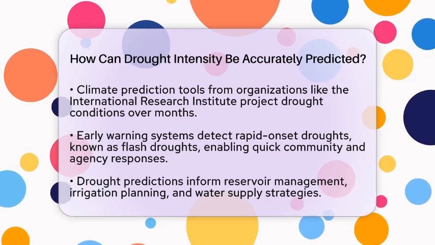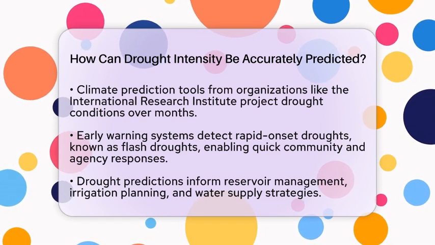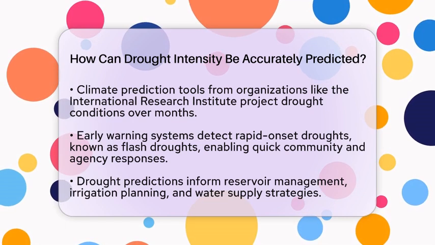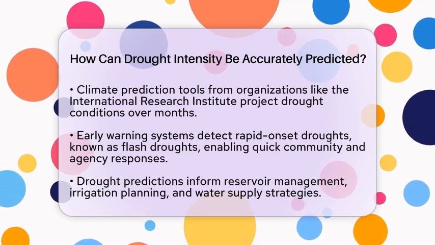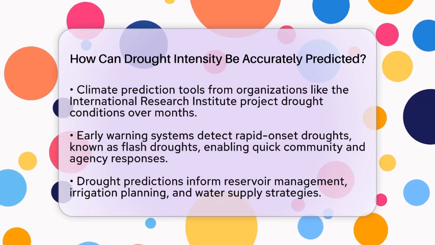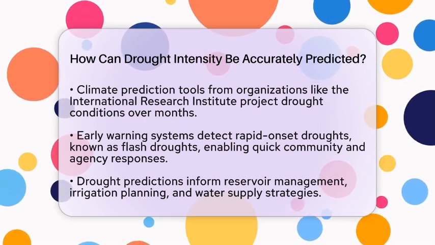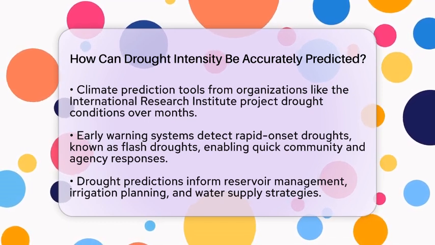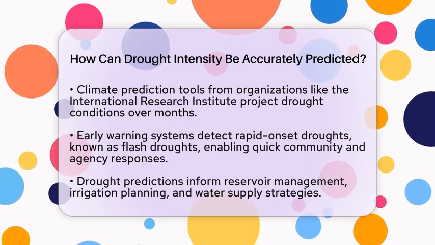Climate prediction tools, such as those from the International Research Institute, provide forecasts of drought indices over periods like 3, 6, 9, or 12 months. These help water managers plan ahead for possible drought conditions. Early warning systems use special indices to detect rapid onset droughts, sometimes called flash droughts, which can develop in just a few weeks. These systems alert communities and water agencies early enough to take action.